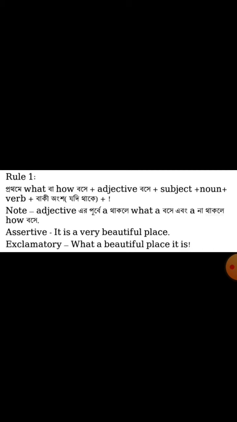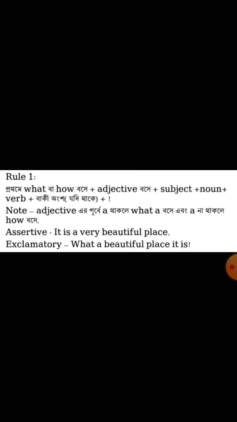Now go with the example. Assertive: It is a very beautiful place. So as per the rules we have to write what. So what, and the second portion, that is a very beautiful place, as we did in the steps, right? The second portion is a very beautiful place, but we have to remove the adverb very.